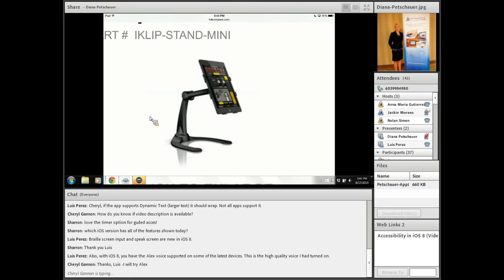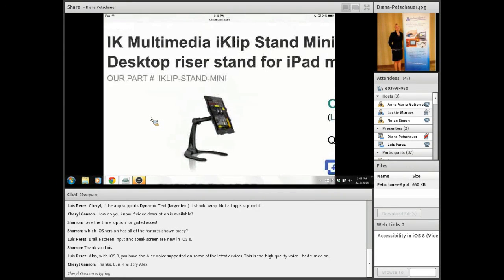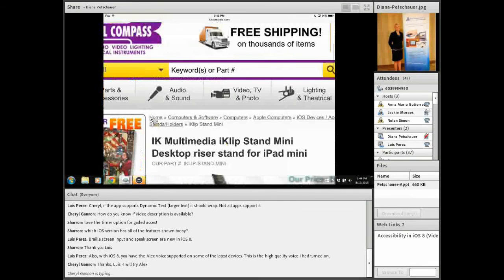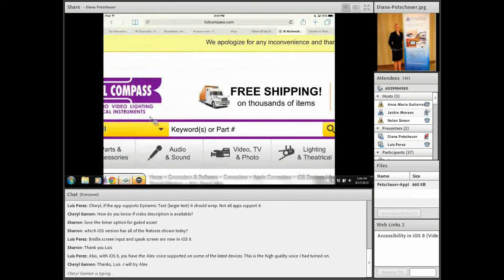So they're going to want to use the app and still be able to write or to type or to see the board while they're doing something on their iPad or with an app. And these stands can be very helpful to bring from class to class, lightweight. They come apart, go in a backpack. So just keep things like this in mind, and I'll mention them as we're going through some of the apps this afternoon.